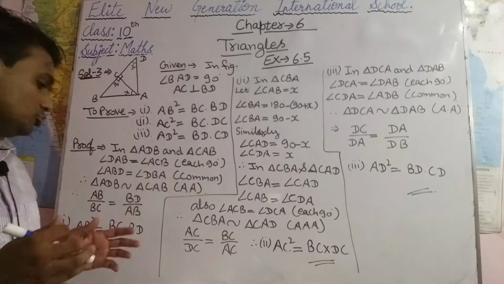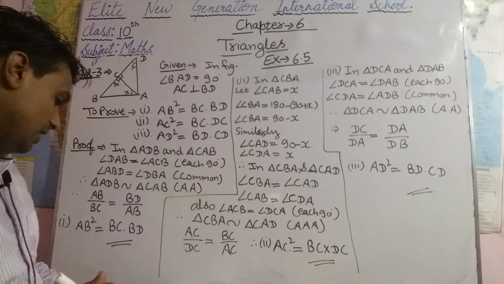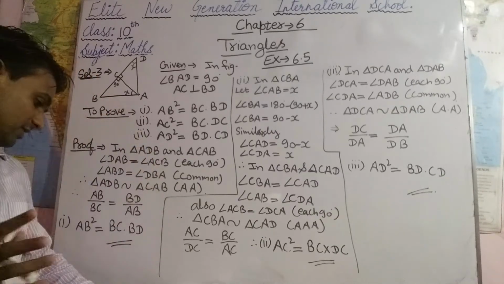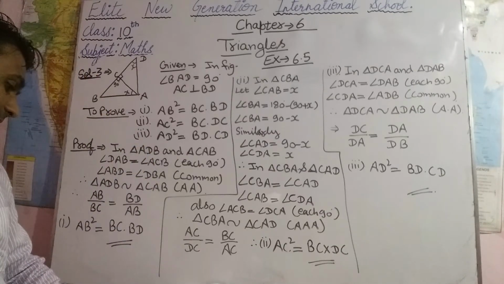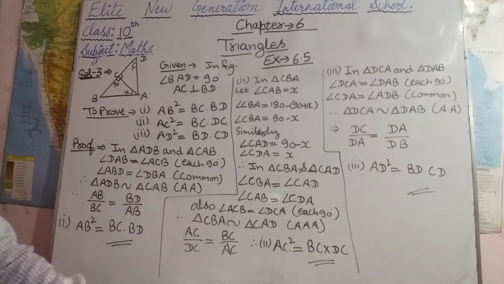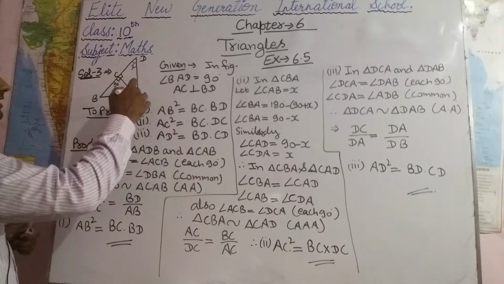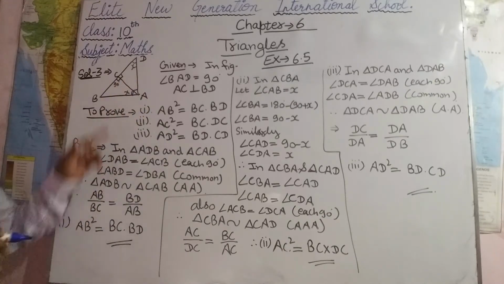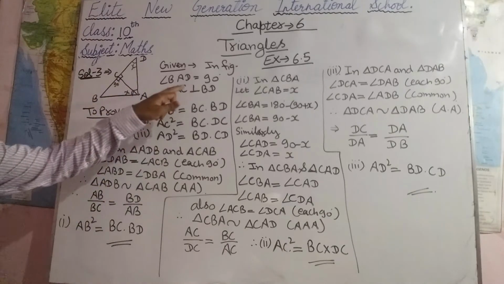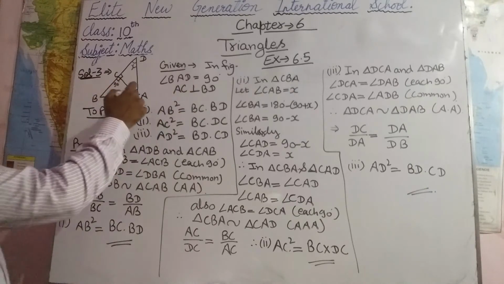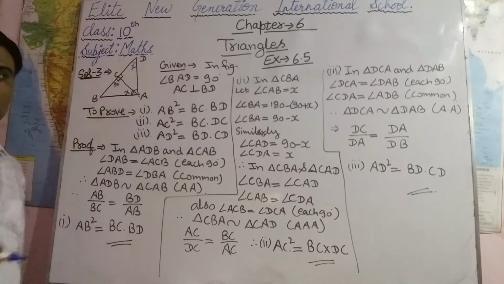After this, see question number 3. In question number 3 we have a figure given here. ABD is a triangle, right angle at A. So here ABD is a triangle in which angle A is a right angle, so this angle is 90 degrees, and also AC is perpendicular to BD.